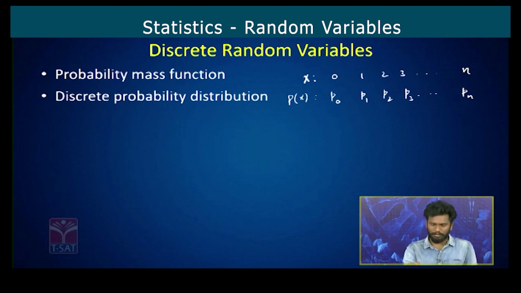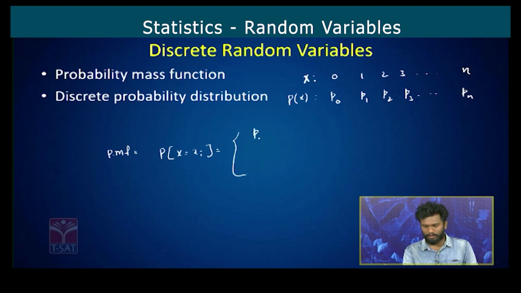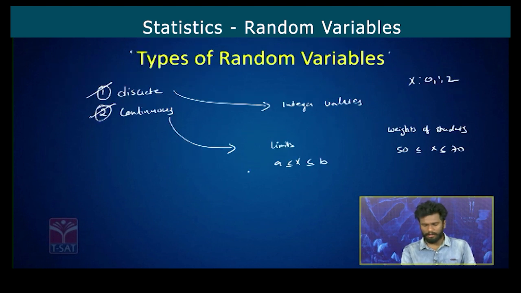Now, probability mass function is defined as probability of x equal to xi is equal to P of xi, where i takes the values 1, 2, so on up to n.